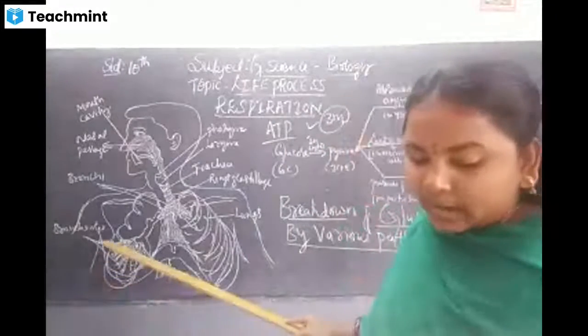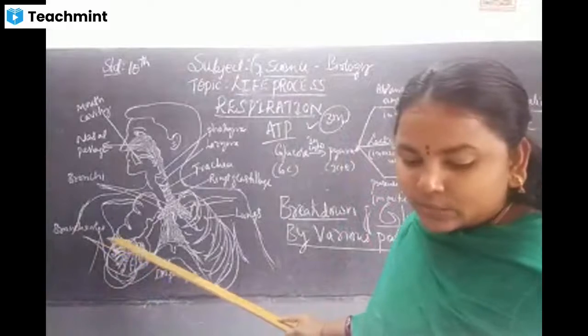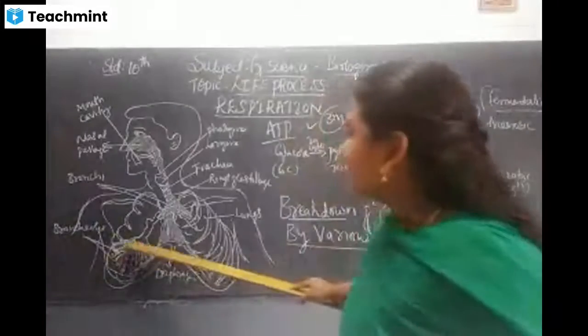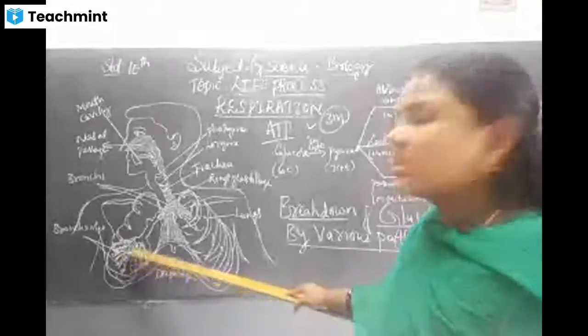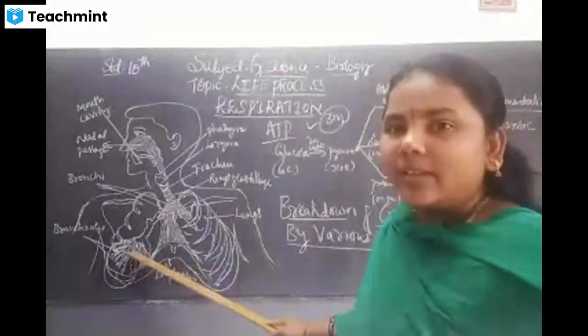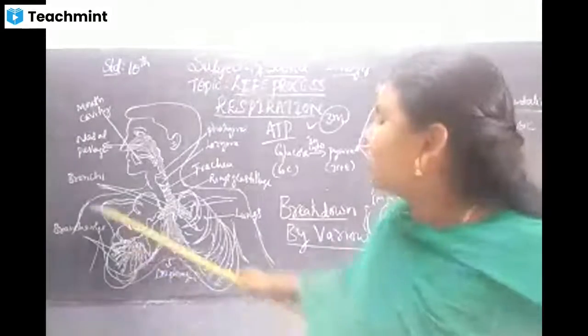And there are alveoli, the surfaces where the exchange of gases takes place. In the bronchiole there are dot-like alveoli, which help to clean as well as exchange the gases.